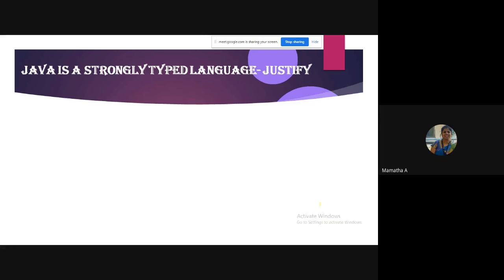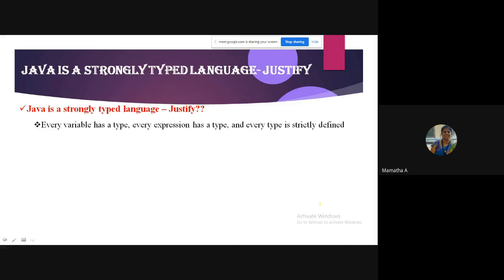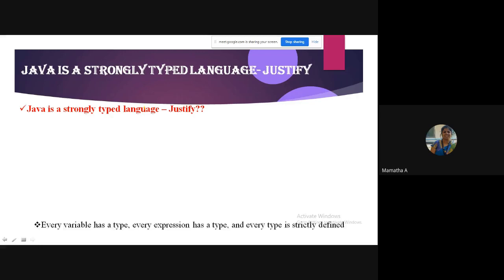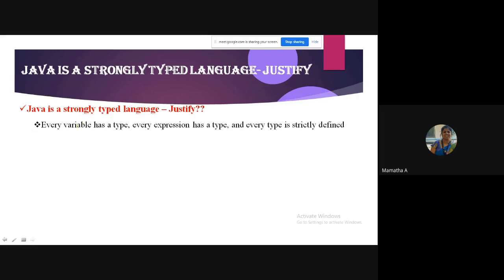Remember, if I have to justify, how do I justify? Very simple. As I told you, every variable that you declare and use in your program should have a type. Every expression has a type. What do you mean by every expression has a type? It's very simple. When an expression is given, it is evaluated to one particular data type. Suppose I give this: is 10 less than 15?